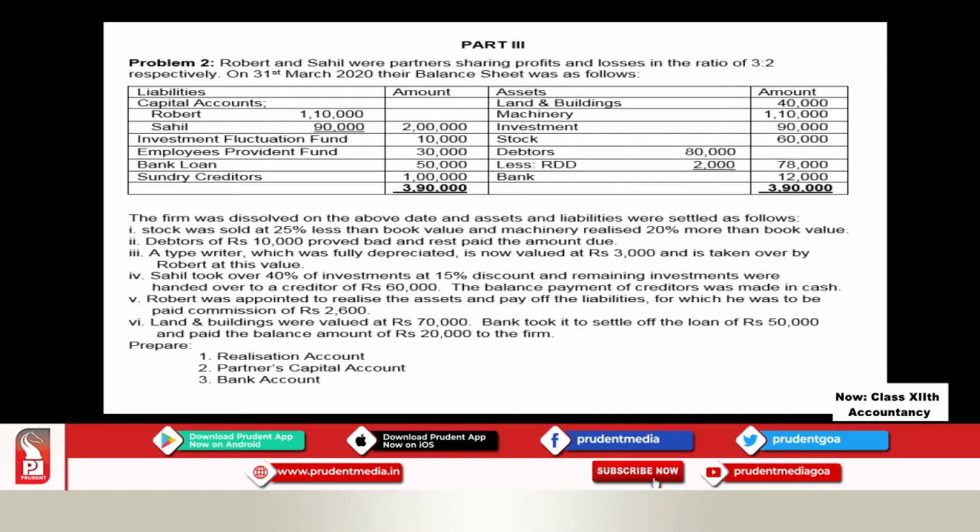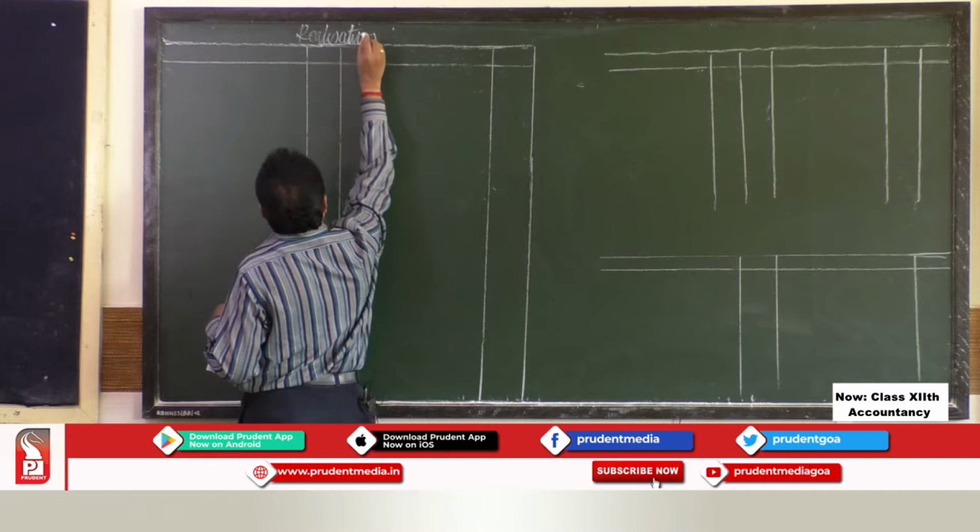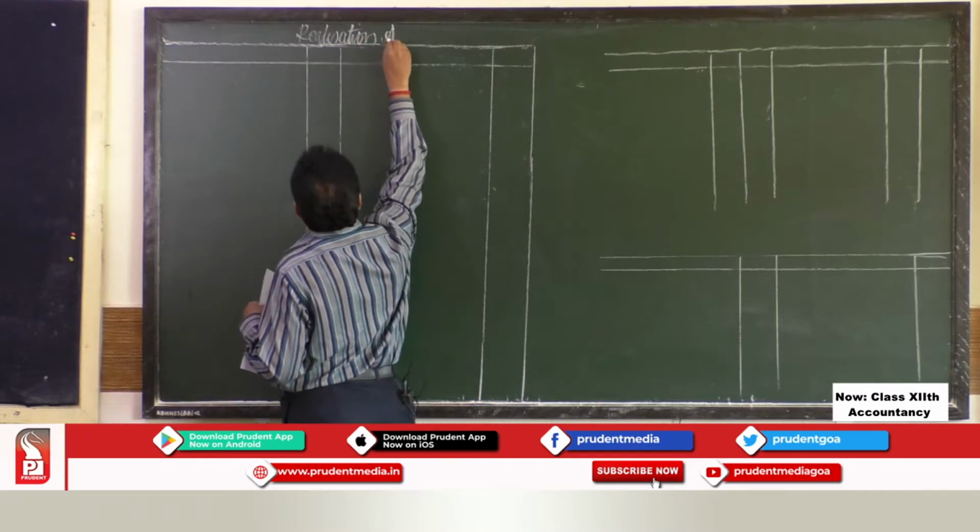So how to close the books of account? As usual, here we have to open 3 accounts. The first account is realization account.